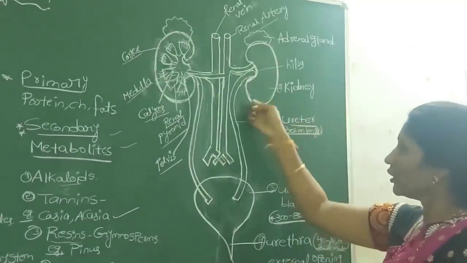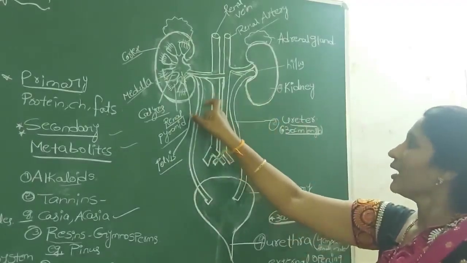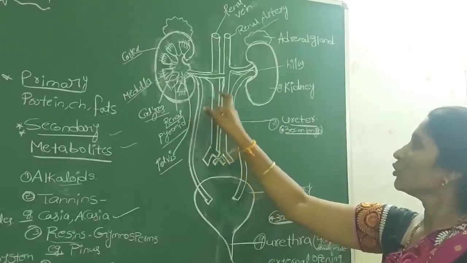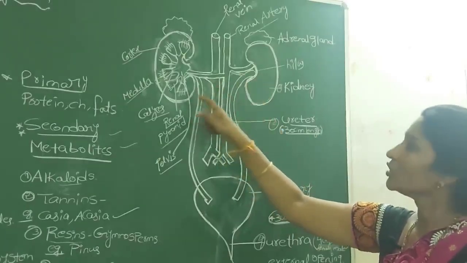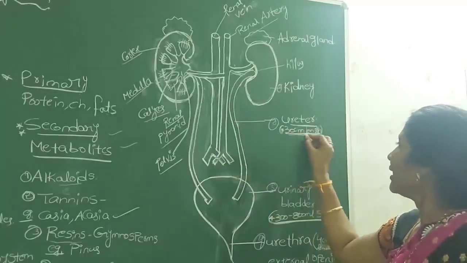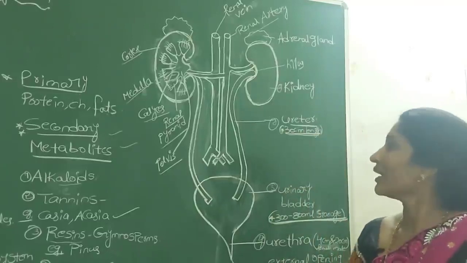The ureters are long, thin, narrow, white-colored distensible tubes which originate from each of the kidneys, and the length of the ureter is nearly 30 centimeters.